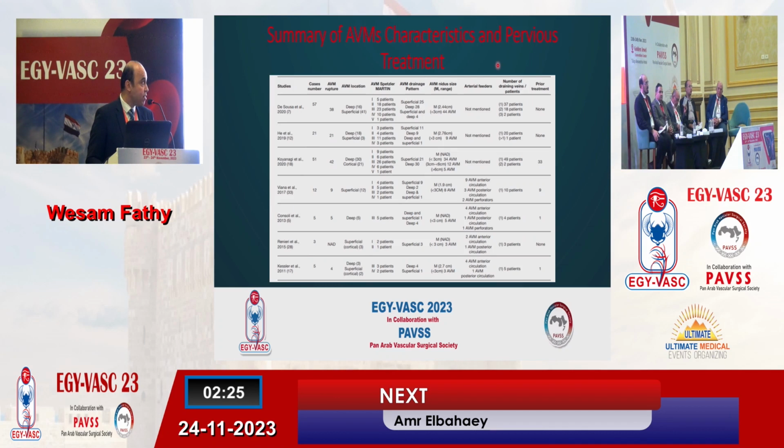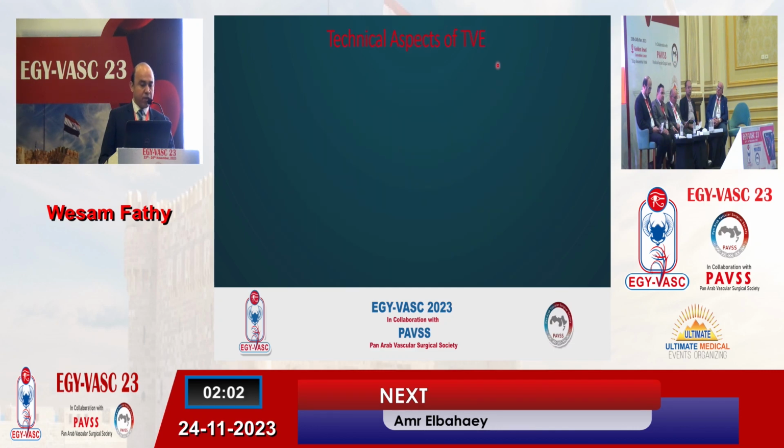This table summarizes the EVM characterization and the previous treatment. As we see in this table, previous sessions of transarterial embolization were reported in 44 patients. That means this number highlights the complementary role of transarterial embolization to transvenous embolization. Similarly, the transvenous approach has been reported to aid the transarterial embolization of brain EVM.